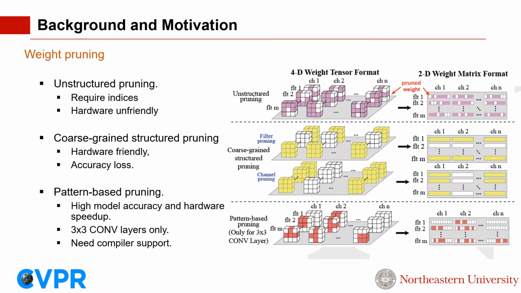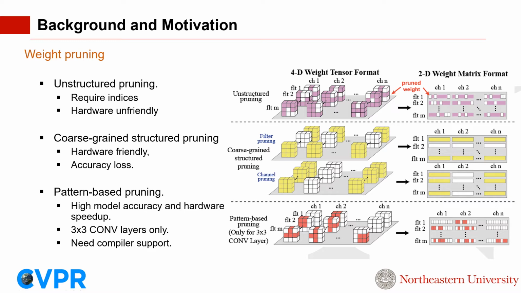Network pruning can be categorized according to pruning schemes. There are three major groups in the previous work: unstructured pruning, coarse-grain structured pruning, and pattern-based pruning. Unstructured pruning, as shown in the first row of the figure, removes weights at arbitrary positions. Though it can significantly decrease the number of weights in a DNN model, the resulting sparse and irregular weight matrix hurts the parallel implementation of the hardware, resulting in limited acceleration.